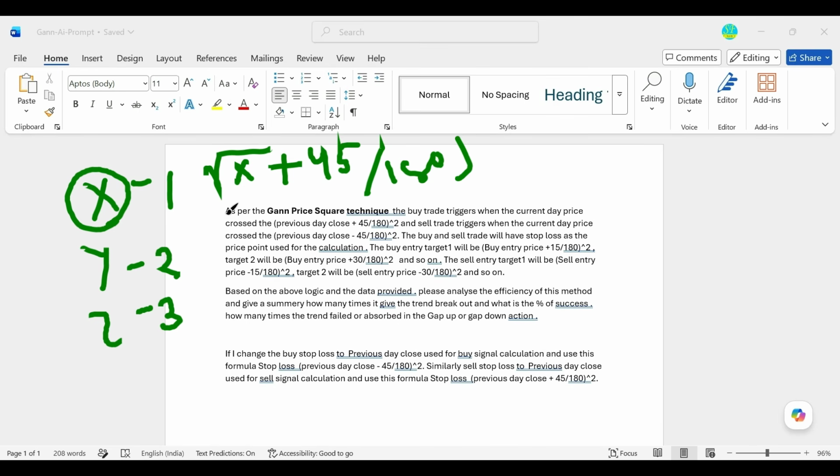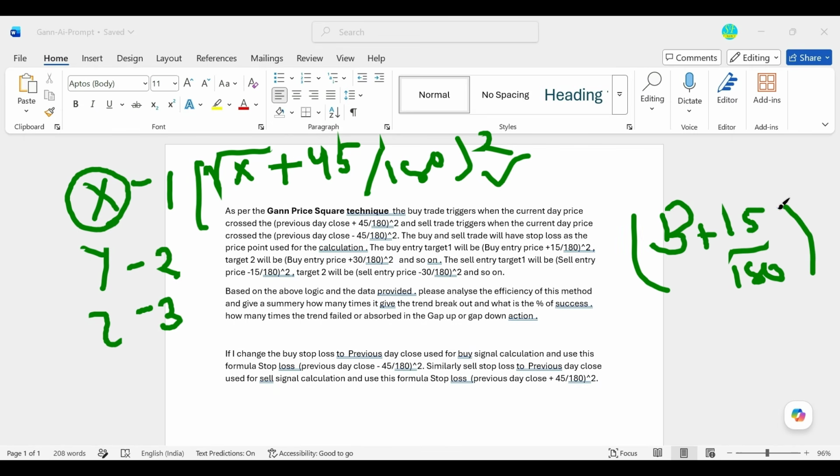And then we have to take a square. Current day, the moment the price crosses this resistance, we will say that the buy trend has a trigger. Here the targets will be: once the buy trend triggers, whatever the buy triggers in that 15-degree factor is our first target, meaning 180 and whole square. So this is what this method says, then 30, then 45, and it continues this way. So this is the logic.